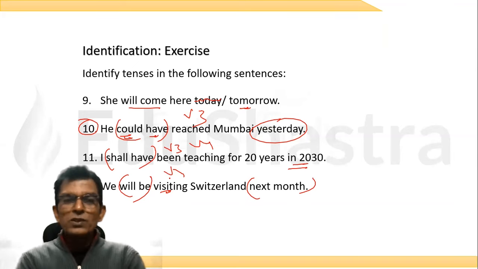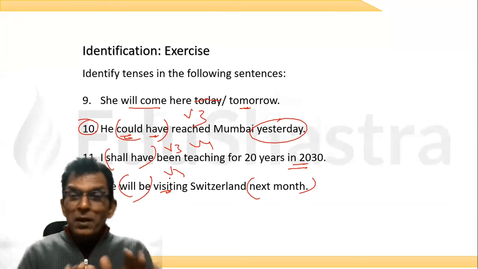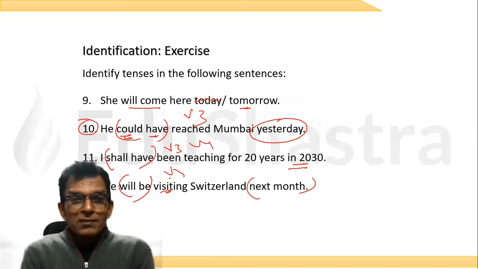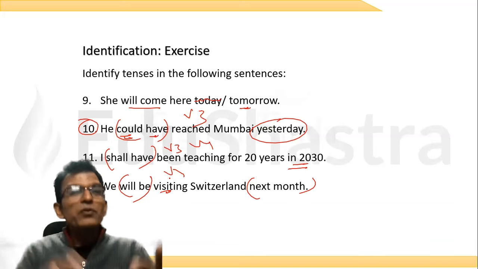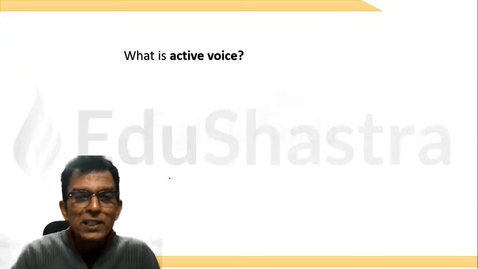Now you tell me. Sir, this is the best way to learn how to identify tenses. Though it's a little tricky, I have to speak for long. But then it's no rocket science. It's no big deal. It's very easy to identify these tenses. Okay. Now come to the next part.